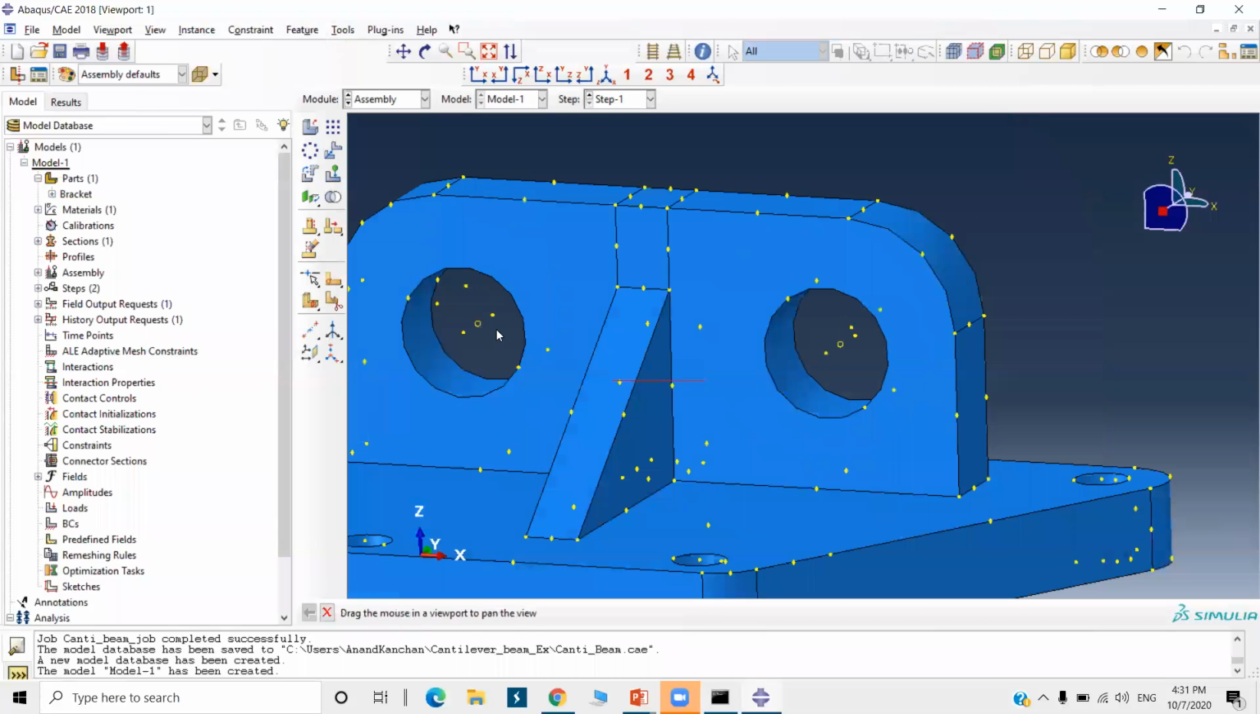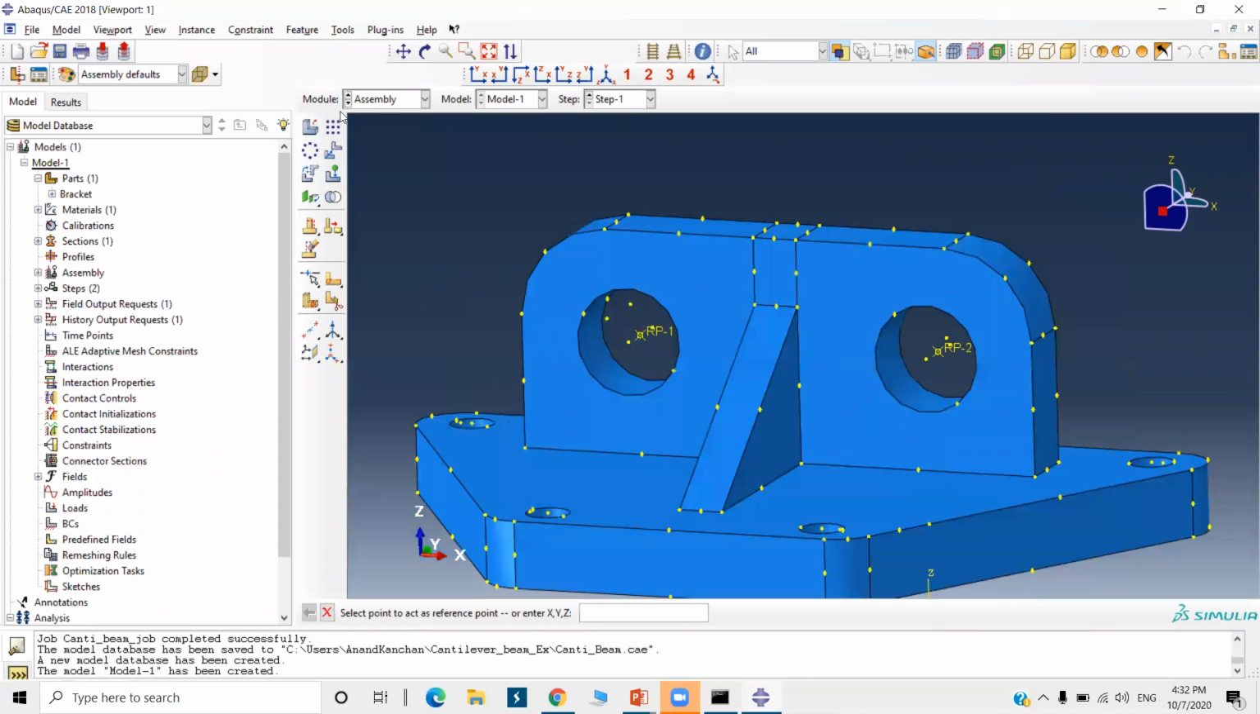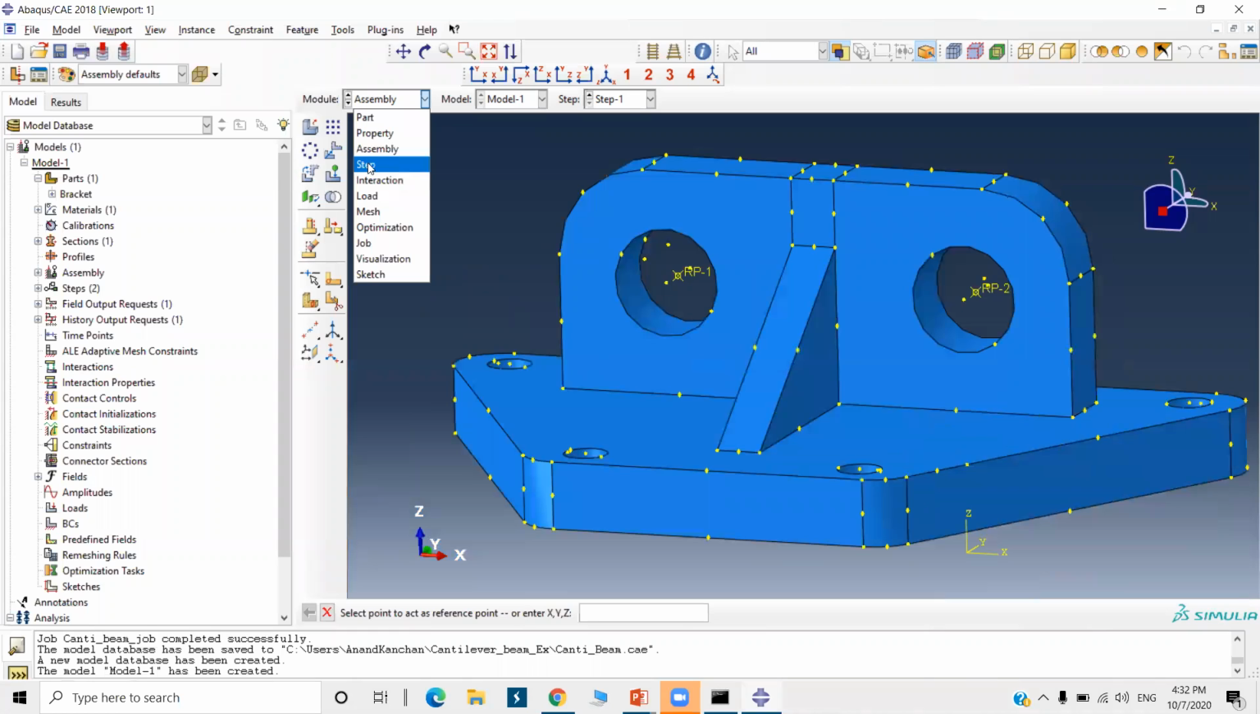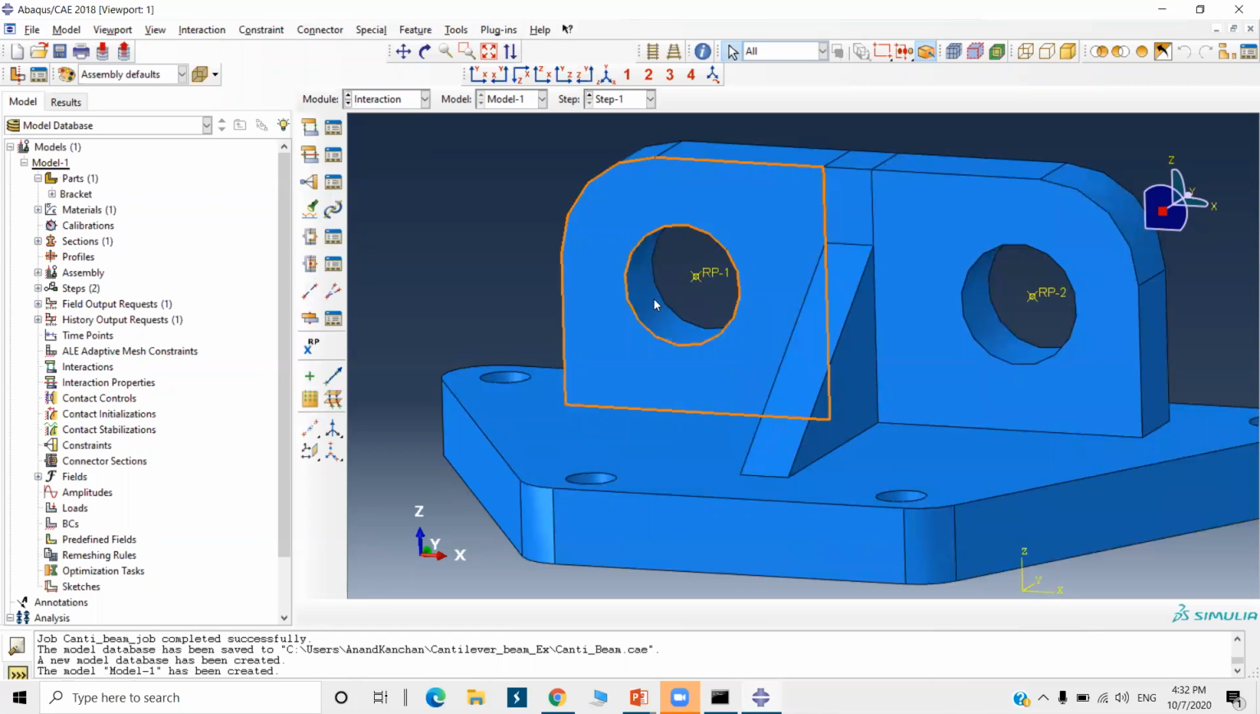Now click on this datum point. It will create reference point 1. Again click on this. It will create reference point 2. Okay, now we are done with the step. We will go to interaction. In the interaction, we are going to create a coupling constraint.